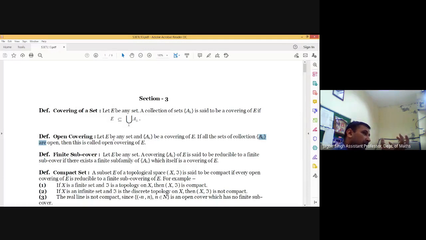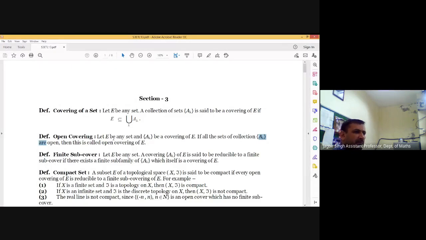That is, in that open cover there exist some finite number of sets such that the collection of those sets becomes a cover of E. Then again some other open cover is considered for E, and for that open cover again a finite subfamily exists which becomes a cover of E. This process holds for every possible open cover of E. Then E is said to be compact.